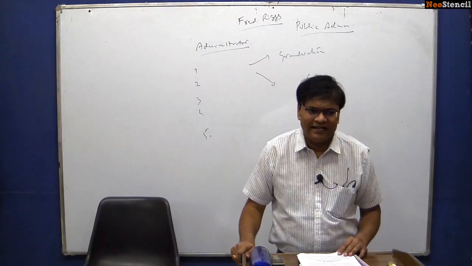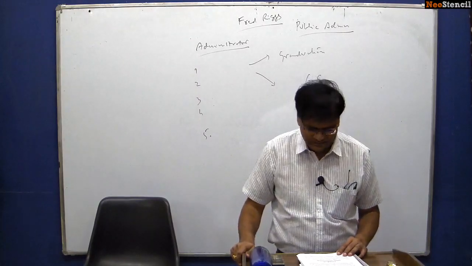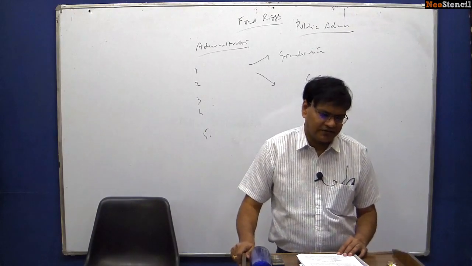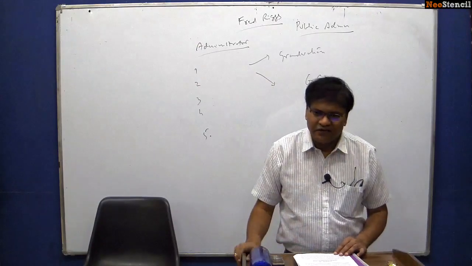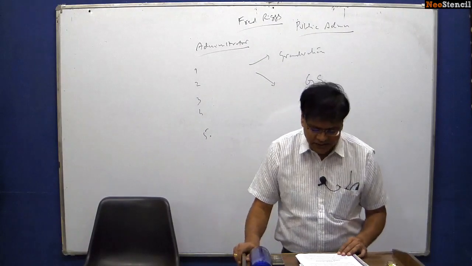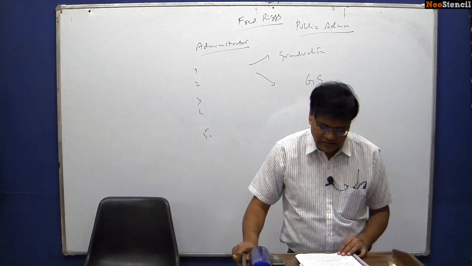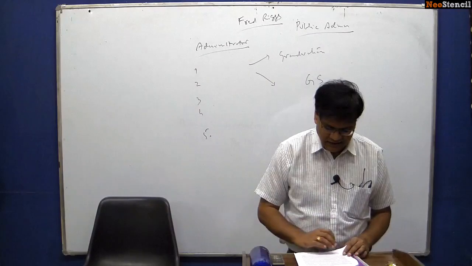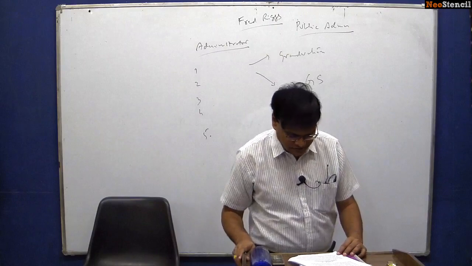And after this, another important topic from our examination point of view is financial administration. The last topic in our paper 1, page 2, financial administration. Here again we will be studying 4 chapters simultaneously in financial administration. First one is monetary and fiscal policies, public borrowings and public debt, budget types and forms, budgetary processes, financial accountability, accounts and audit. And then in paper 2, we will study about public sector undertakings.